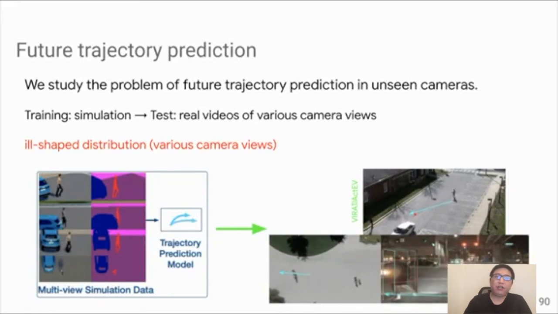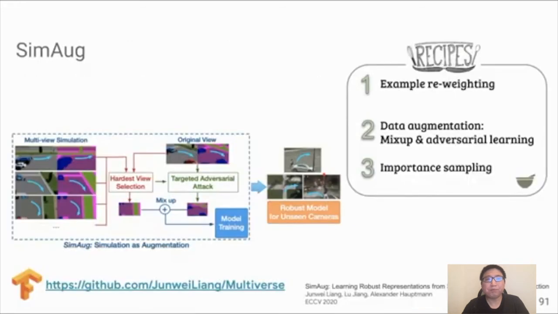Now the challenge here is how we can overcome this U-shaped distribution, where there is some discrepancy between the camera views available in training and at test time. Another notable challenge is that because we assume the camera view is unseen in training, we cannot assume any certain camera view is available at test time.